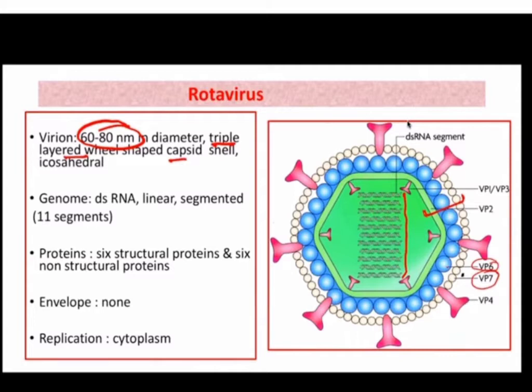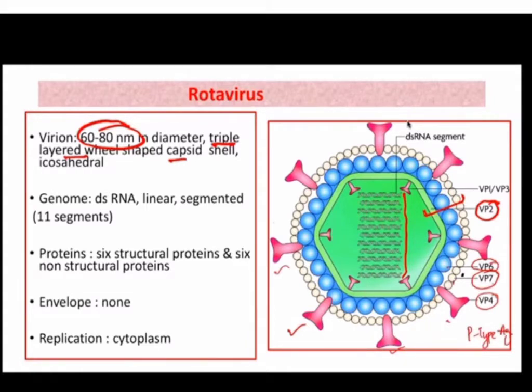Then the innermost layer consists of VP2. Okay. Then there is another protein which is VP4 and it is present in the form of these spikes. So VP4 is also known as P-type antigen. These, VP7 and VP4, are present on the outer surface.